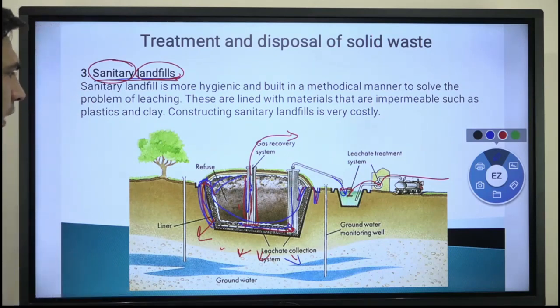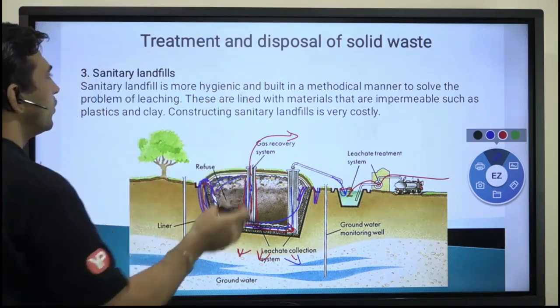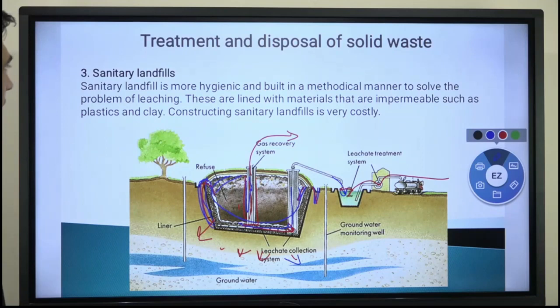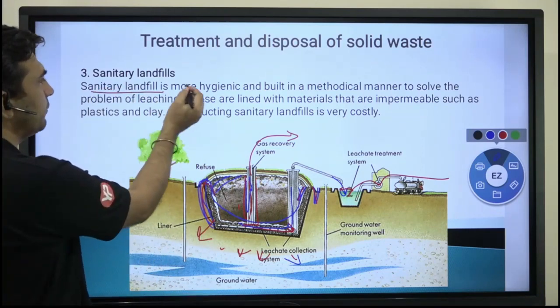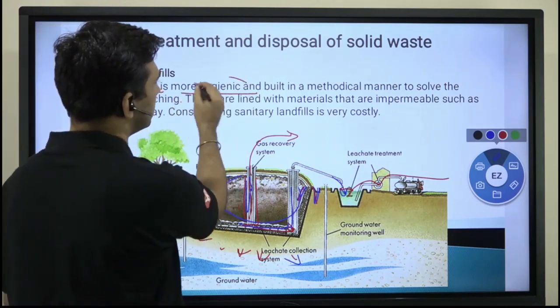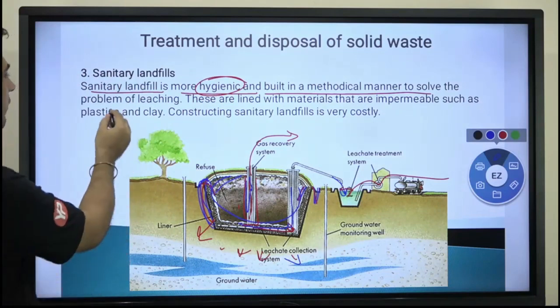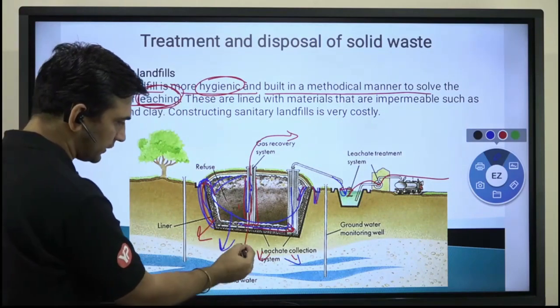So that is how you can say that sanitary landfills are an improvement over the simple landfills we were discussing earlier. A sanitary landfill is more hygienic, built in a methodical manner to solve the problem of leaching, of leachates going inside.